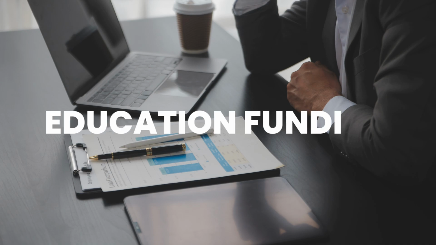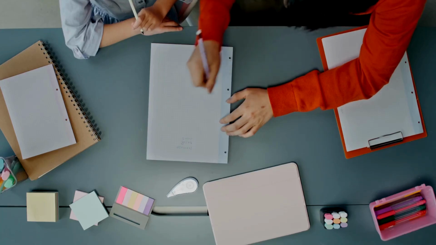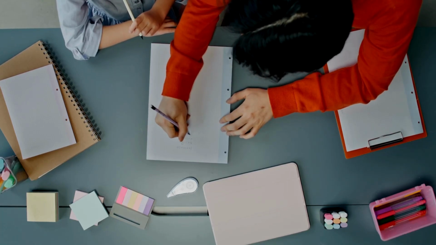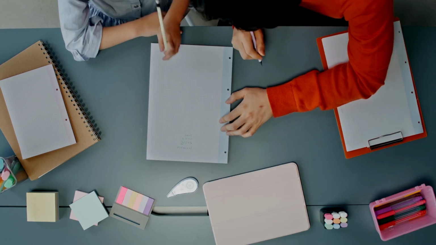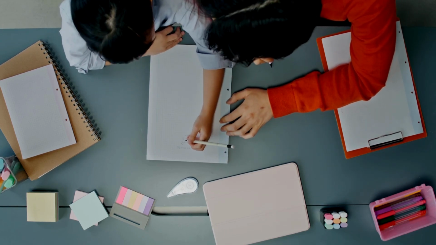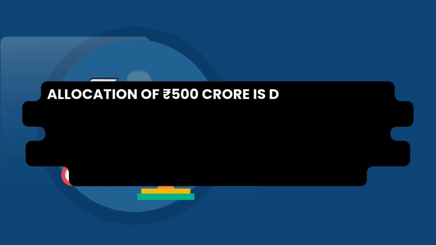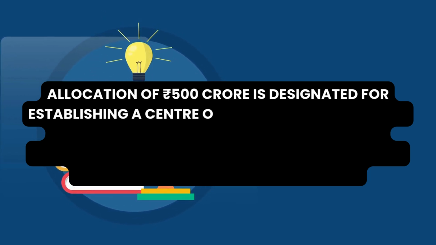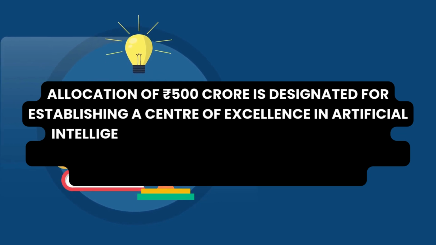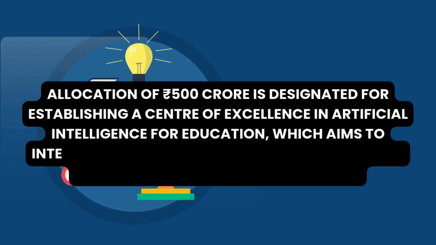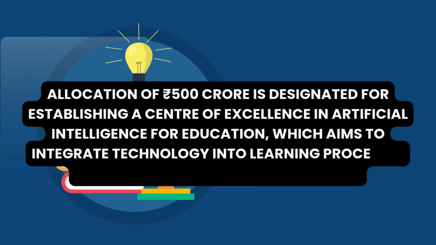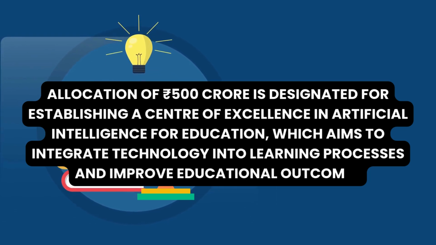Education funding. In terms of education funding, the Union Budget has significantly increased allocations to enhance education infrastructure and access, particularly in rural areas. A notable allocation of rupees 500 crore is designed for establishing a Center of Excellence in Artificial Intelligence for Education, which aims to integrate technology into learning processes and improve educational outcomes.